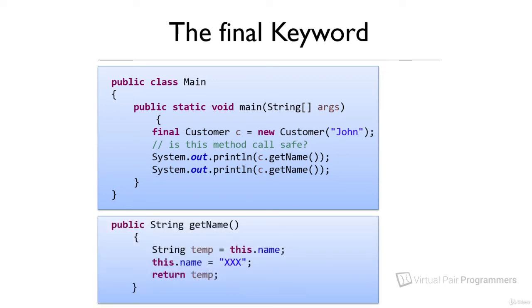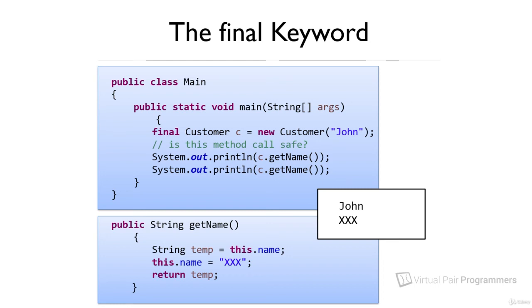Now, this application would provide some rather unpleasant output. On the first call to getName, we'd get the customer's name John printed out, but on the second call, we'd get XXX. Now, the person who wrote getName was clearly a bit crazy when they wrote this, and this is absolutely an unrealistic example because you wouldn't expect a get method to change a value, but that of course is just a convention, and there is nothing in Java to stop us writing code like this. You may well find from time to time that an object you're working with suddenly has incorrect values and you can't work out why, and this could often be the explanation.